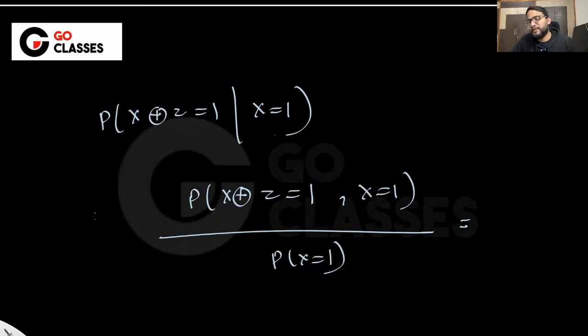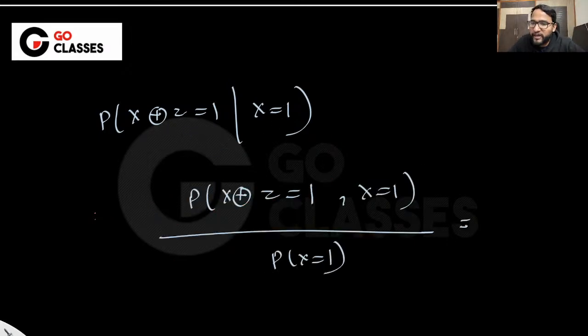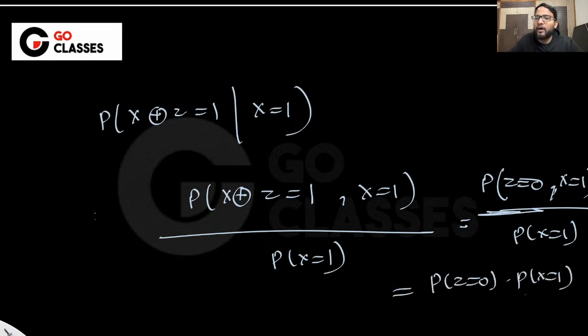Okay, that's called reduced sample space. Earlier I have just put it out, right? That's called reduced sample space. So basically if you don't want to do it, then also it is fine. Then you basically do it z equal to 0. If you put this value, you will be getting z equal to 0, but you cannot remove this information of x equal to 1, okay, because it is known to you also. So it is a joint distribution. In case of joint distribution, you cannot remove this. And then probability of x equal to 1, then it is same as z equal to 0 into probability of x equal to 1, because these are independent now. Earlier they were not independent. Earlier these two values were not independent, but now these are independent.